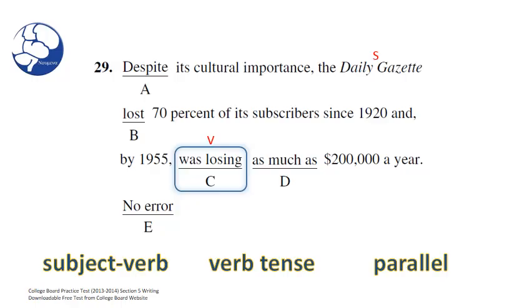Great. So just as another note for all of you out there listening, verb tenses don't necessarily have to match exactly. We need to just check to make sure there are no logical fallacies or inconsistencies, which there are none in this sentence. Both the past perfect tense that we want to change B to and the past progressive was losing here is okay.